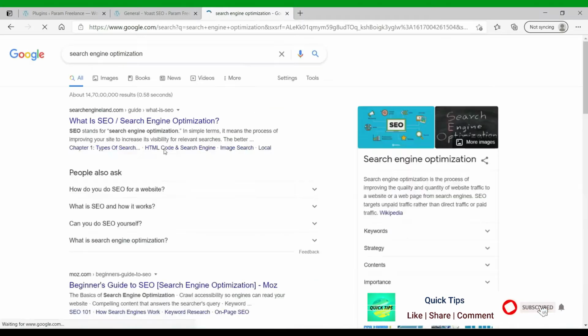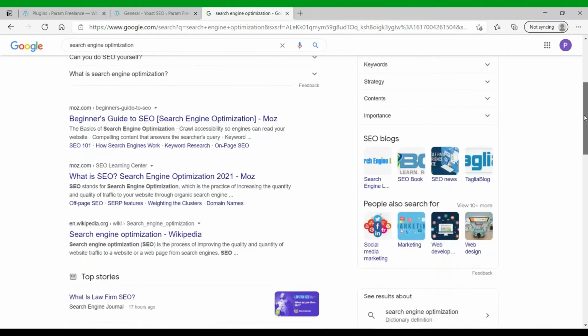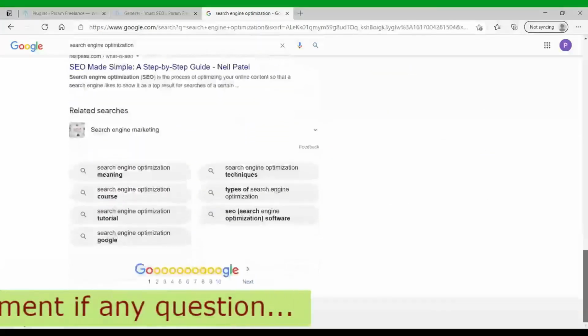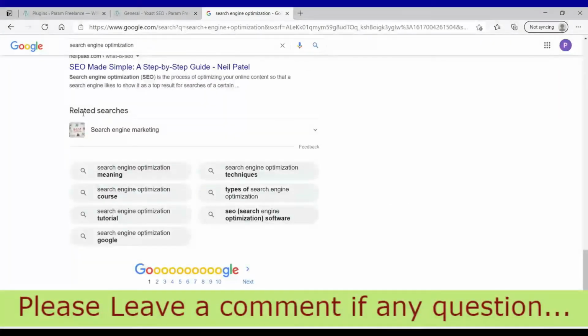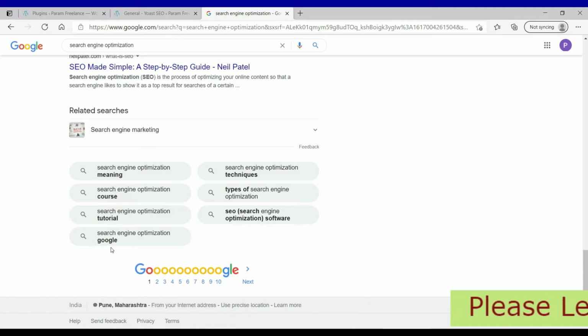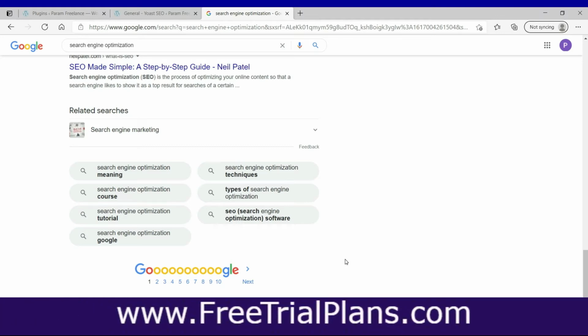Now when the search is complete for the focus keyword in Google Search, scroll down to the bottom of the page. You will find the section called Related Searches. This section will also give you keyword ideas to include in your article. So you can use these two features of Google to include keywords in your article.